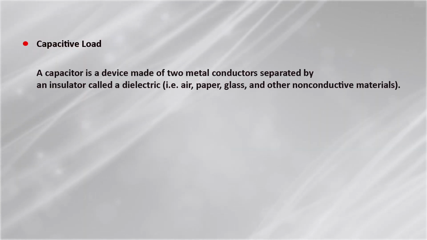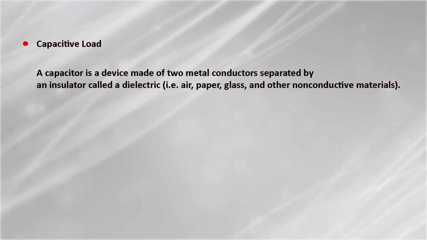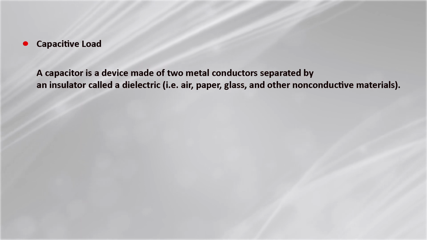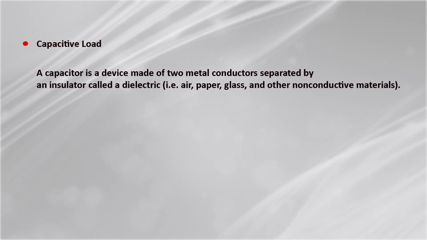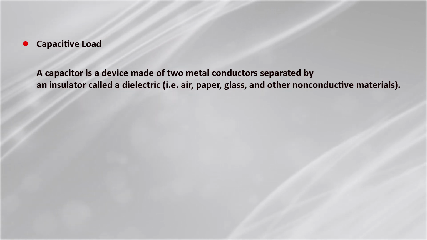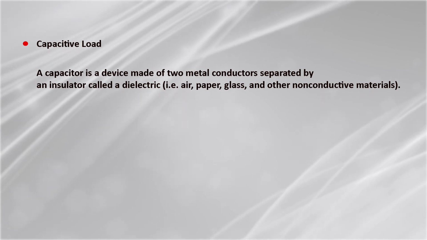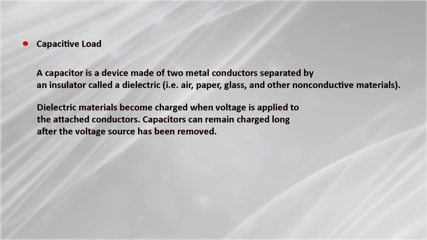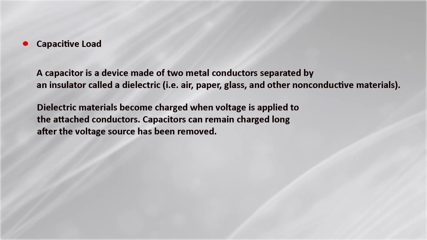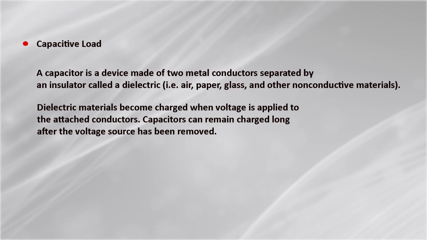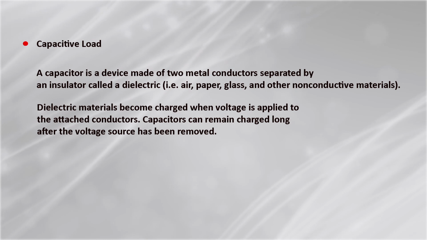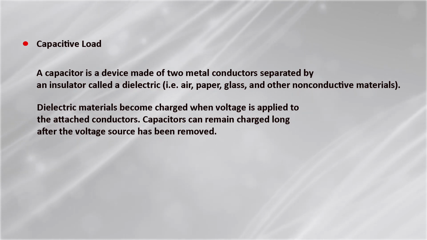So now, what is the capacitive load? A capacitance, or the capacitor, is a device made of two metal conductors separated by an insulator called dielectric. This dielectric is air, paper, glass or other non-conductive material. So we can say that the dielectric material becomes charged when voltage is applied to the attached conductor. A capacitor can remain charged long after the voltage source has been removed.